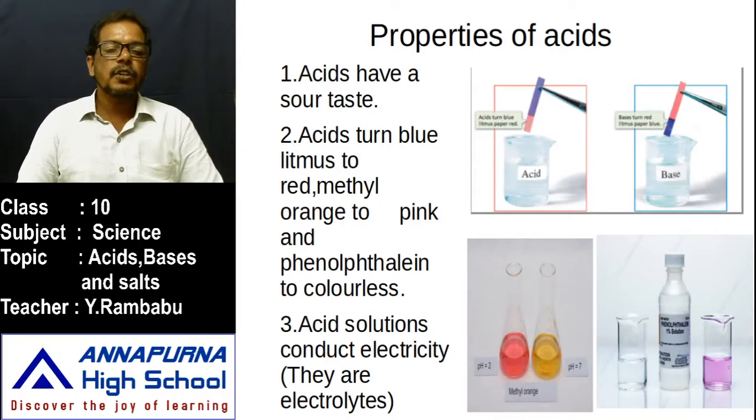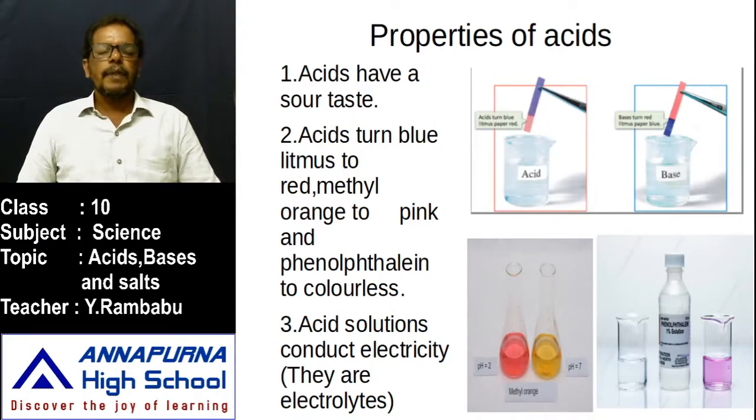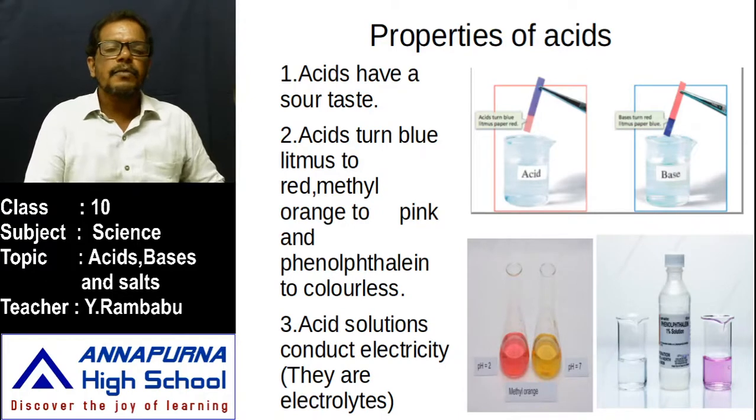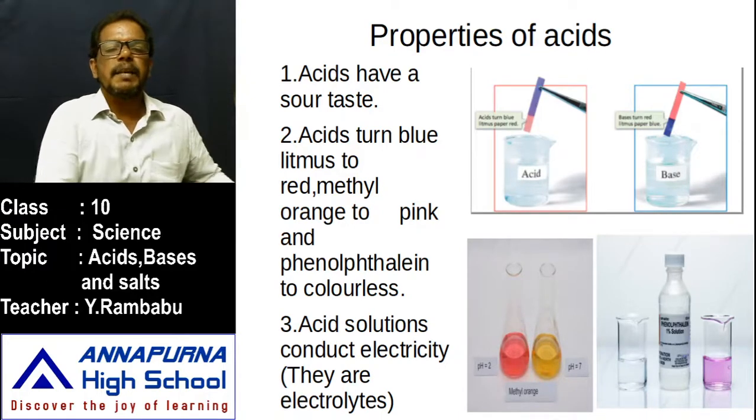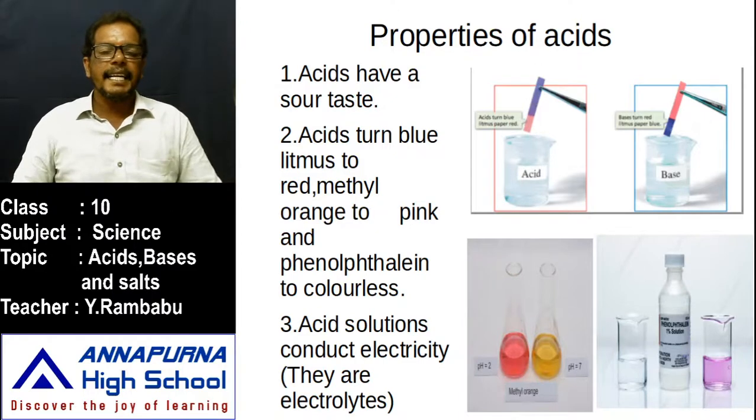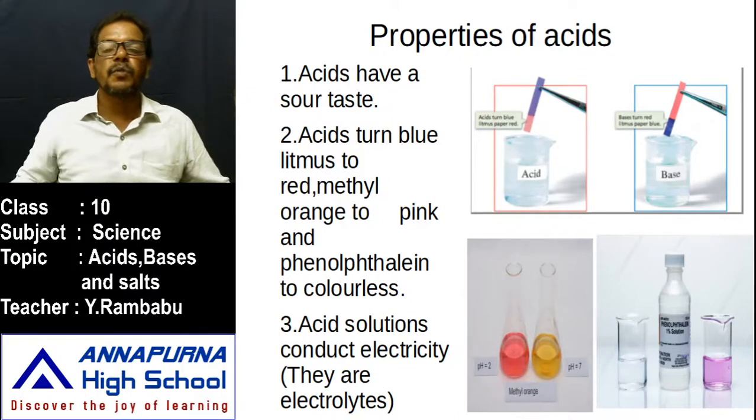Next, these acid solutions conduct electricity also. Already we have learned about pure water. Does electricity pass through pure water? No, pure water is a bad conductor of electricity. To improve its conductivity, what have we added? We have added a little acid. Why? Whenever we add this little acid, what happens? This acid splits into its respective ions. For example, if we add HCl to water, this HCl splits into H plus ions and Cl minus ions. If we add nitric acid, H plus ions and NO3 minus ions. And if we add sulfuric acid, H plus ions and SO4 2 minus ions.